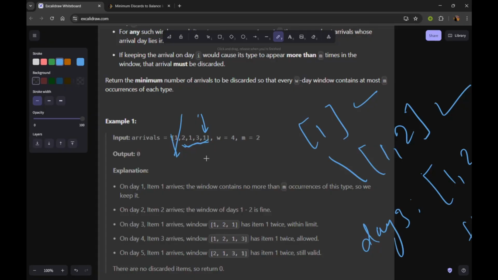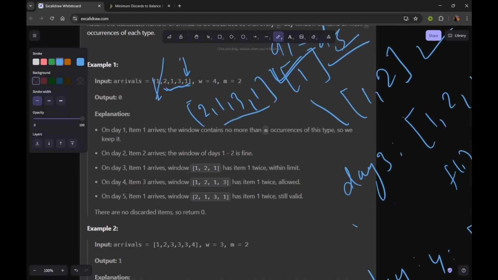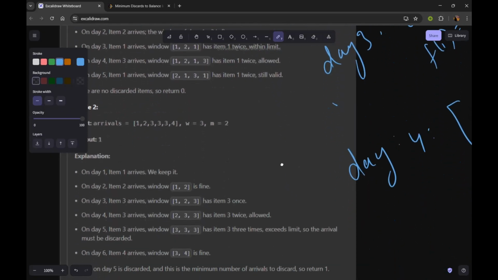In this window each item's frequency is lesser than or equal to m, so on day 5 we are fine. So overall from day 1 to day 5 we did not remove any item, so the answer is 0. I hope the problem is clear now.